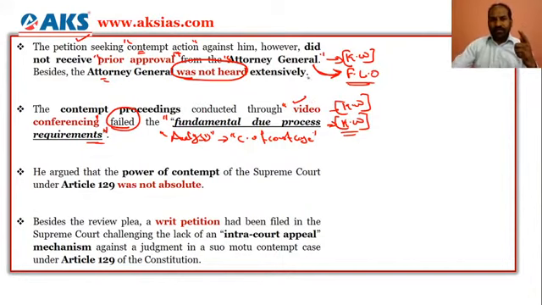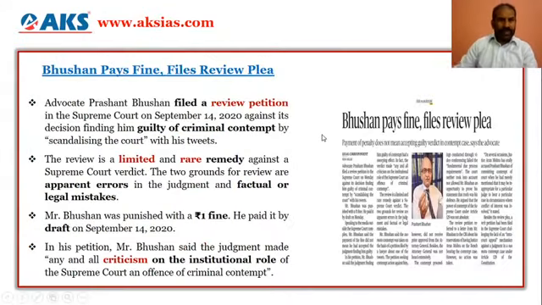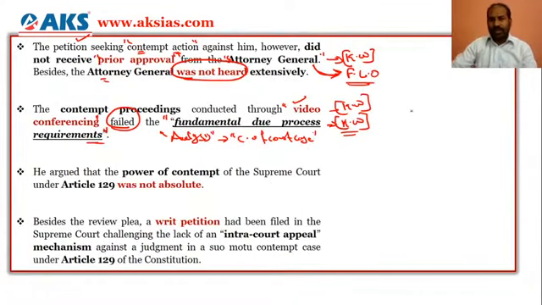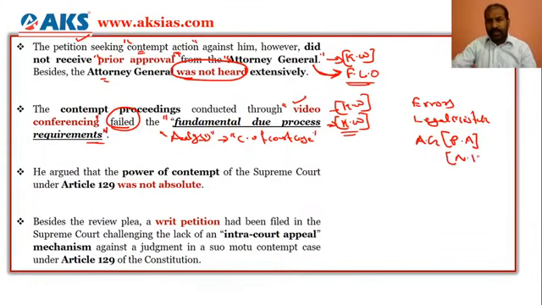Look at it. Attorney General has come. There was no prior approval, it says. Just a minute. Errors, mistakes. So what is Prashant Bhushan saying? He is saying there were errors, there were legal mistakes, and the Attorney General's prior approval was not there, and he was not heard extensively.